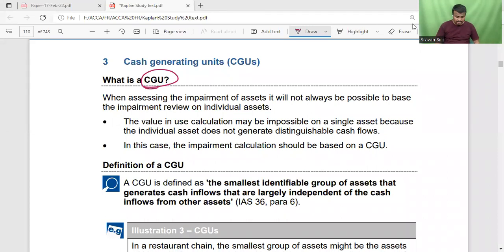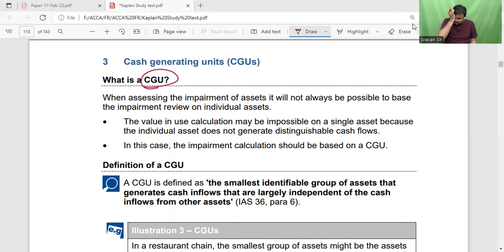Cash generating unit is the smallest identifiable group of assets that generate cash inflow that are largely independent of cash flows from the other assets or group of assets. So cash generating unit is nothing but a group of assets.